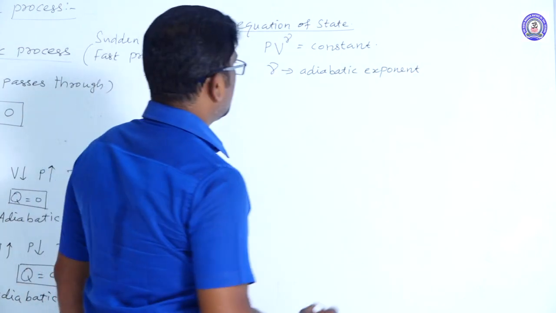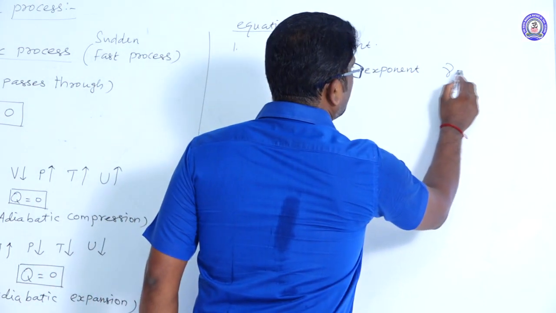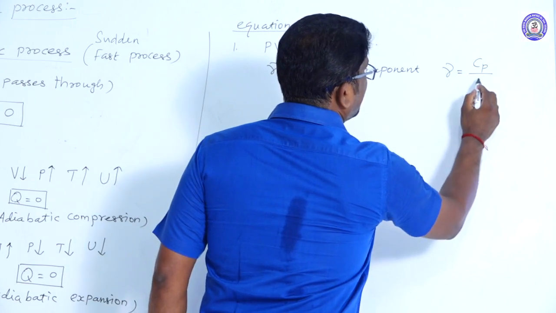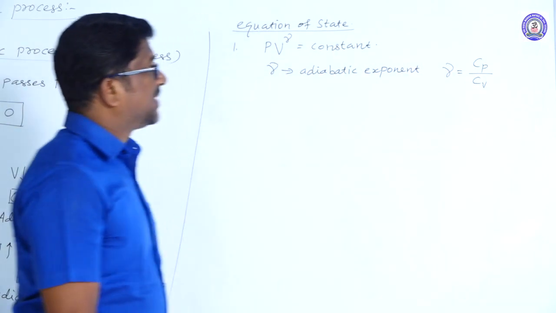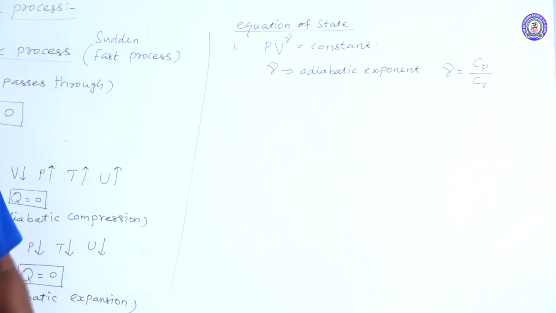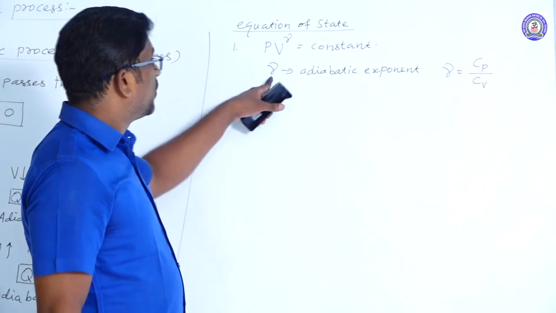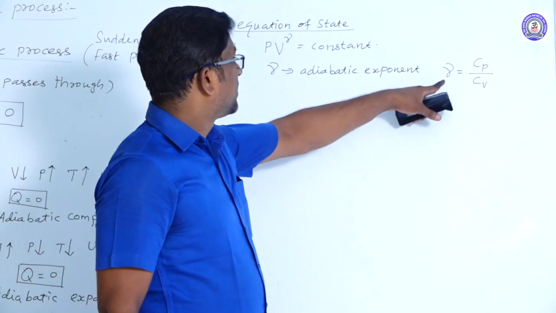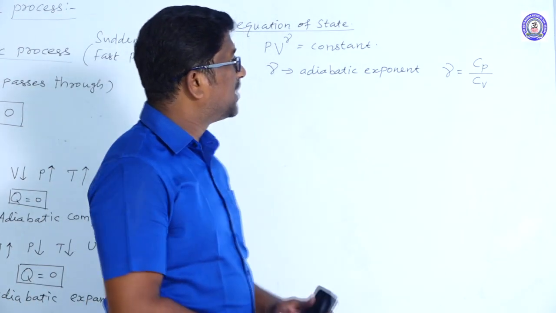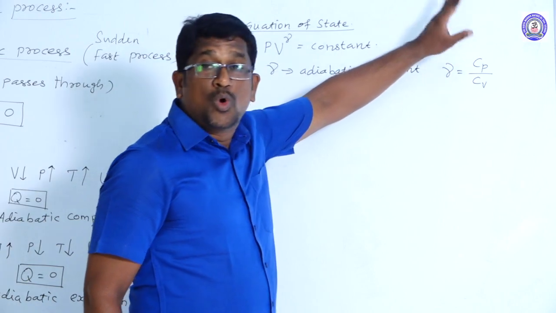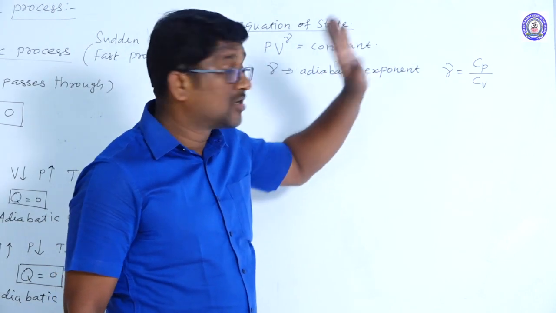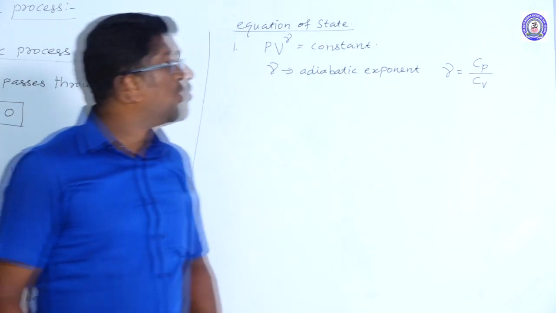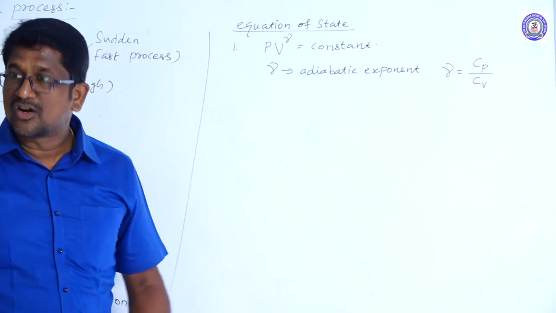Adiabatic exponent is nothing but the ratio of the molar specific heat capacity of the gas at constant pressure to the molar specific heat capacity of the gas at constant volume. The formula for the adiabatic exponent is gamma = Cp/Cv, where Cp is the molar specific heat capacity of the gas at constant pressure and Cv is the molar specific heat capacity of the gas at constant volume.